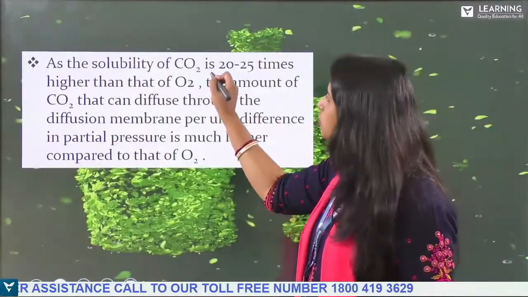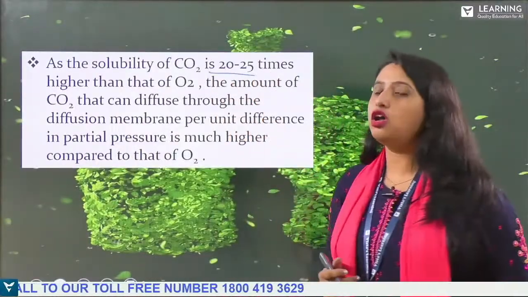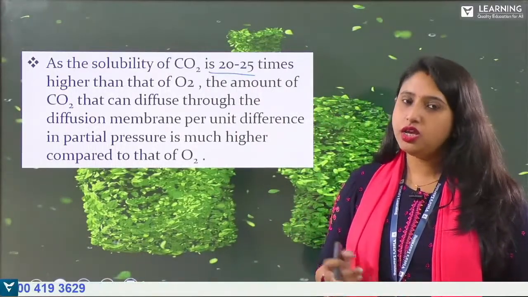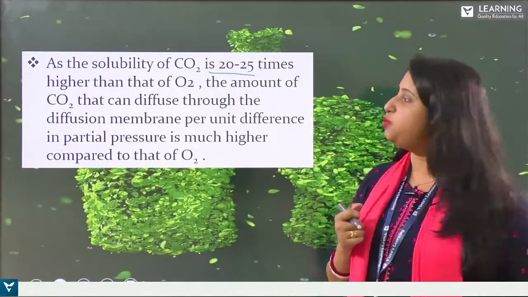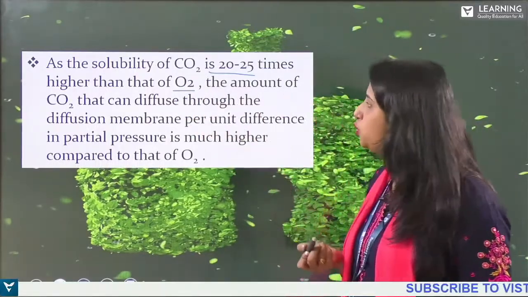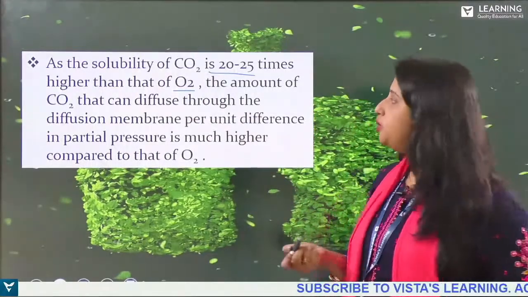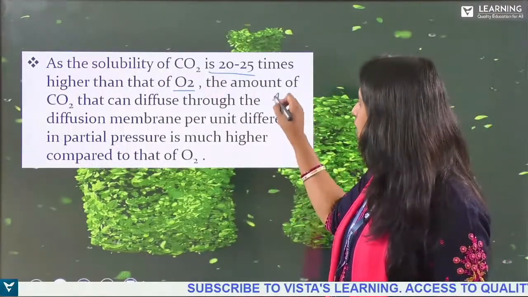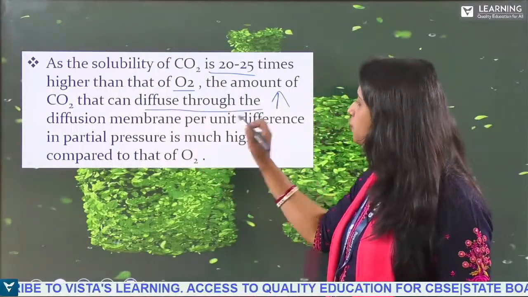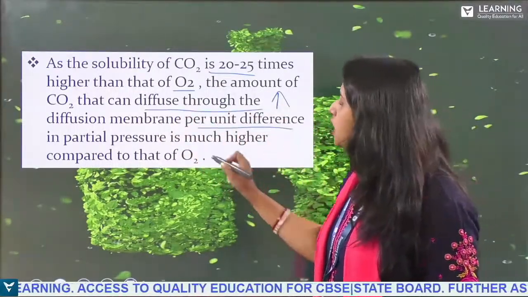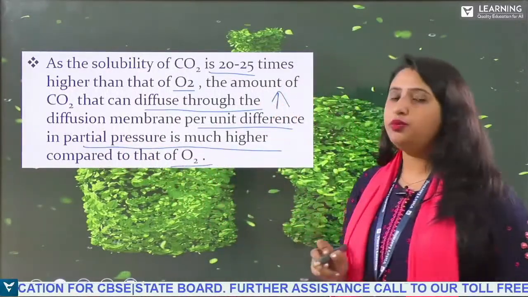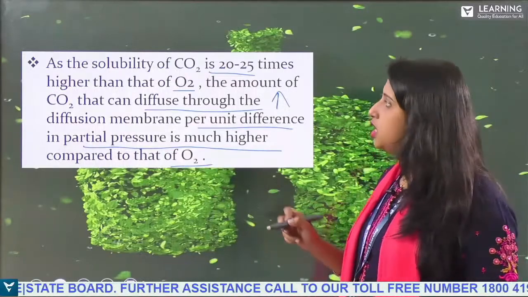Now, the solubility of carbon dioxide is 20 to 25 times higher than that of O2. The amount of carbon dioxide that can diffuse through the diffusion membrane per unit difference in partial pressure is much higher as compared to O2. We will understand it in the next topic.